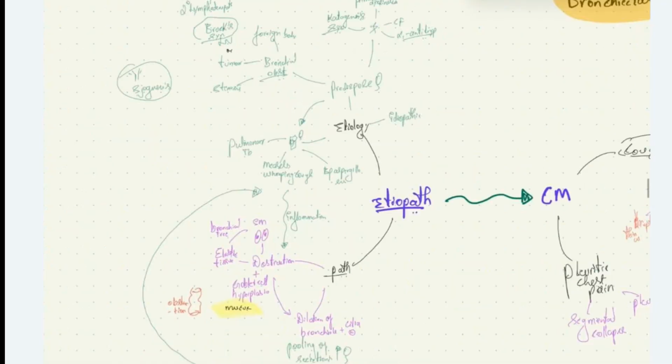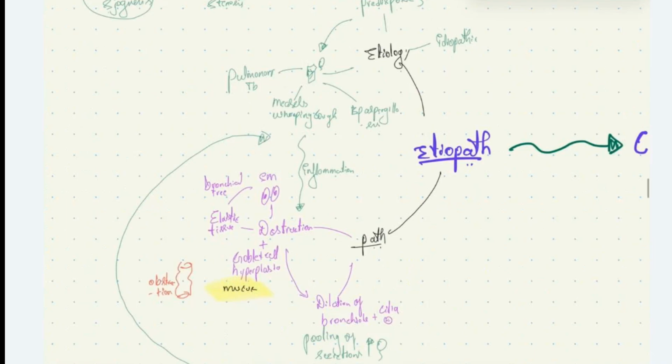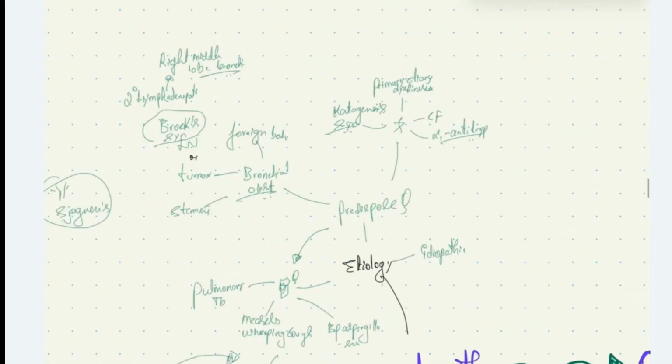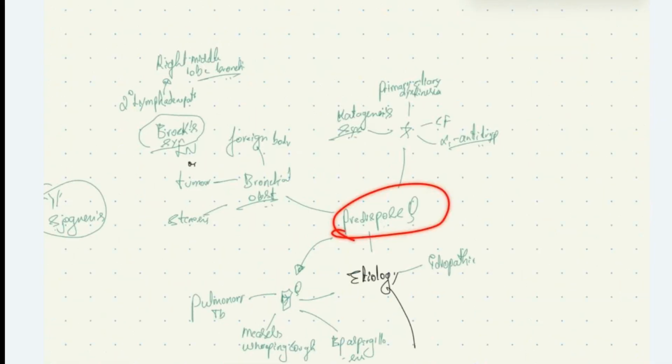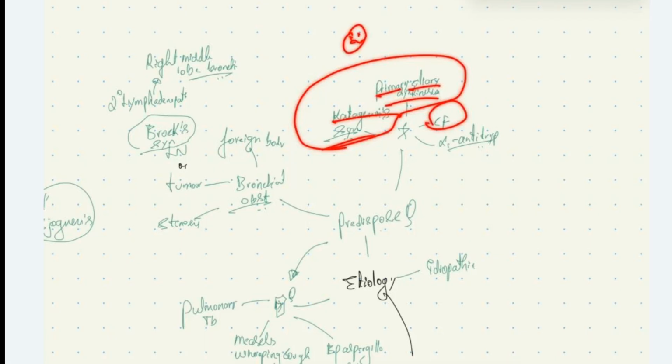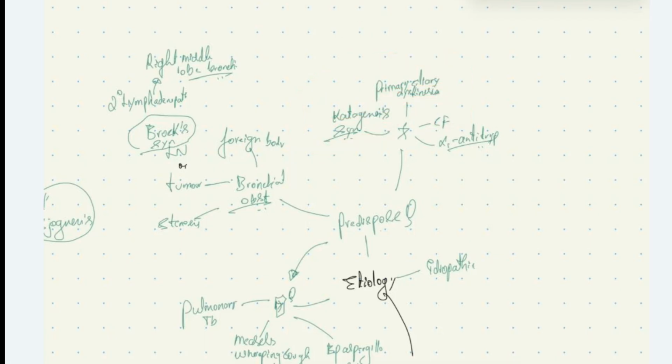So, following this infection, there will be inflammation in the airway. This causes destruction of smooth muscles and elastic tissue in the bronchial tree, causing the irreversible dilation of the bronchiole. We'll see what are the causes that predispose to the development of recurrent infections. If the patient has genetic conditions like alpha-1 antitrypsin deficiency, cystic fibrosis, primary ciliary dyskinesia, and Kartagener syndrome, in case of these syndromes, there is impaired ciliary motility causing reduced local defense and also the pooling of secretions. This causes increased risk of infection.